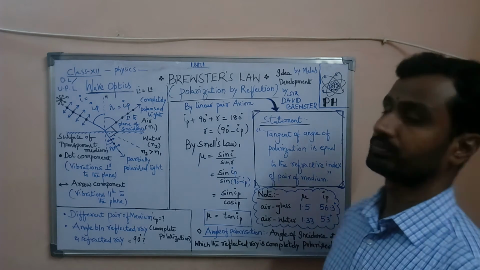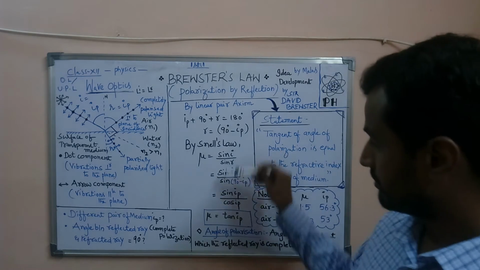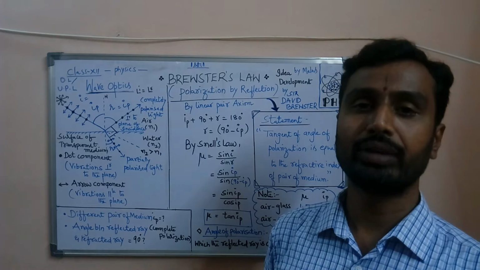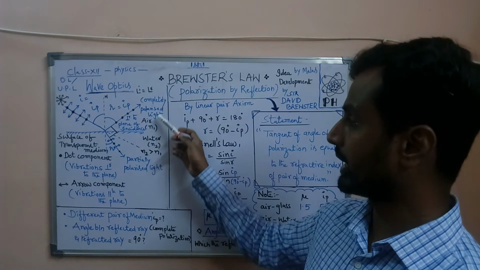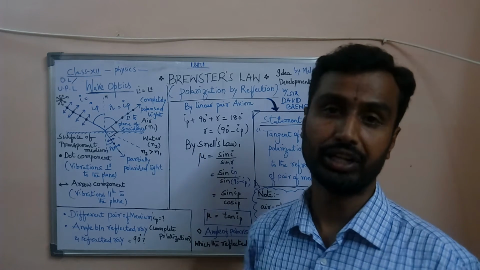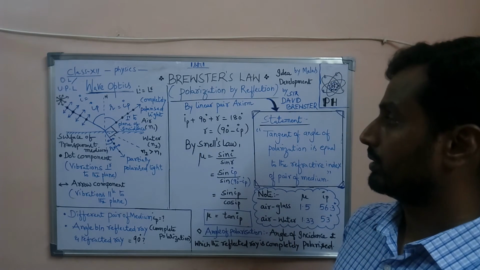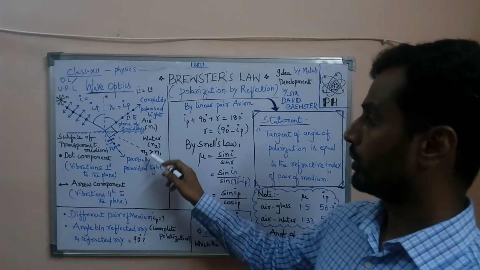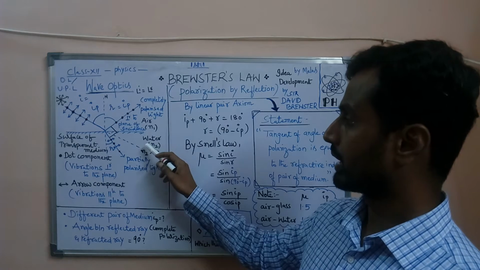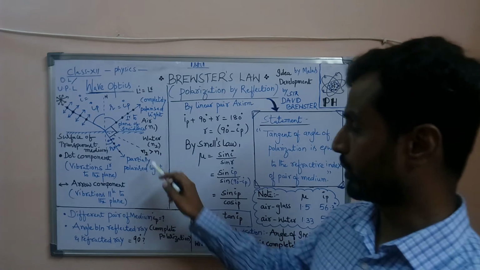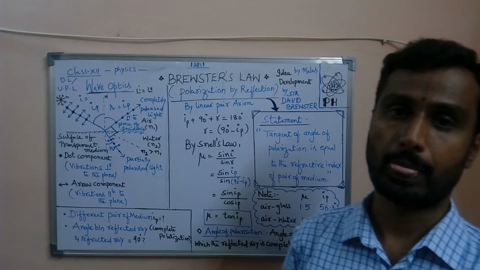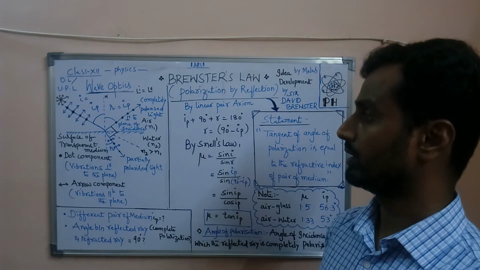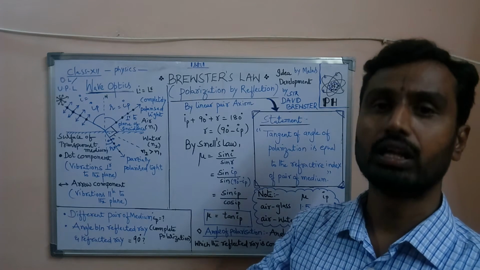In order to derive Brewster's law, let us consider a pair of medium. I have taken here air-water medium. The refractive index of air is N1 and the refractive index of water is N2. So, water has refractive index greater than the refractive index of air. So, N2 is greater than N1. On the water surface, for example, on the surface of a lake,